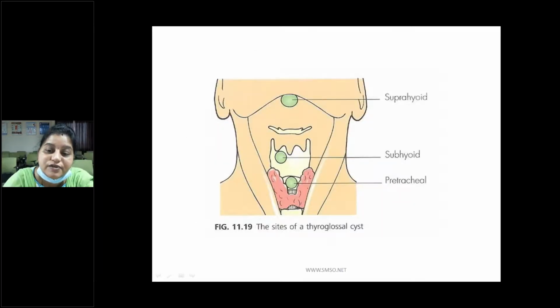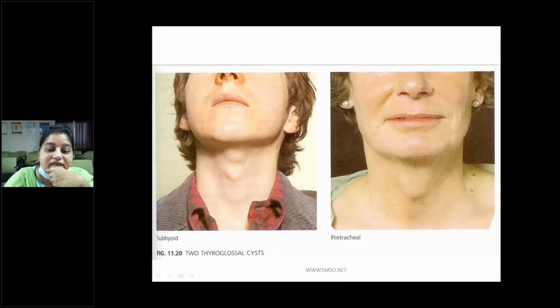So it can be suprahyoid or subhyoid, or pretracheal, the most common sites of thyroglossal cyst. These two are the examples for it. This one is the subhyoid, which is the most common. The other rare variety is the pretracheal.